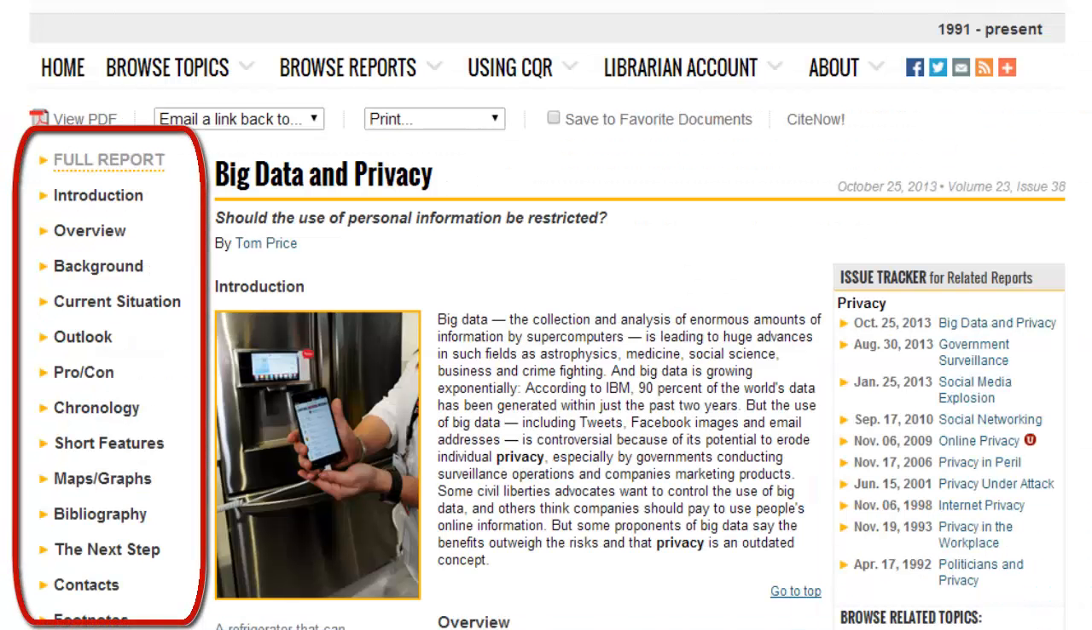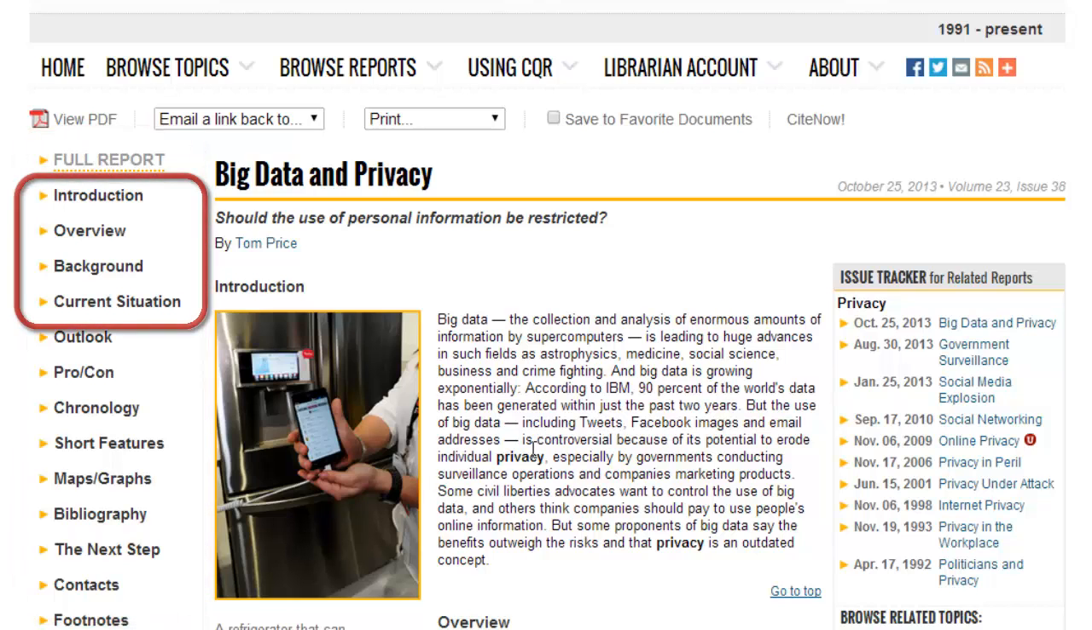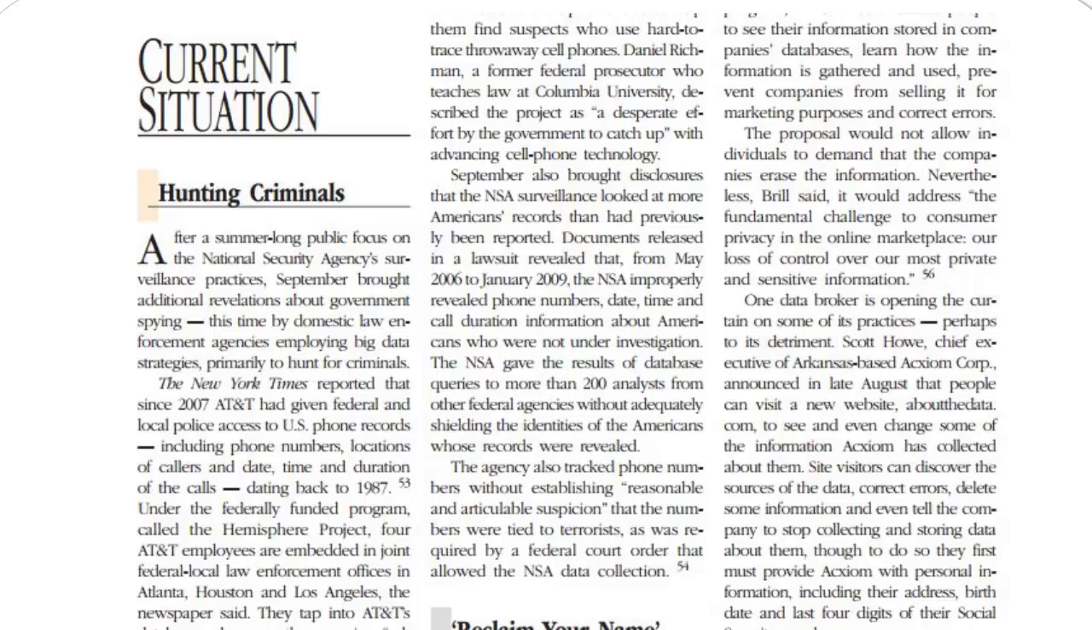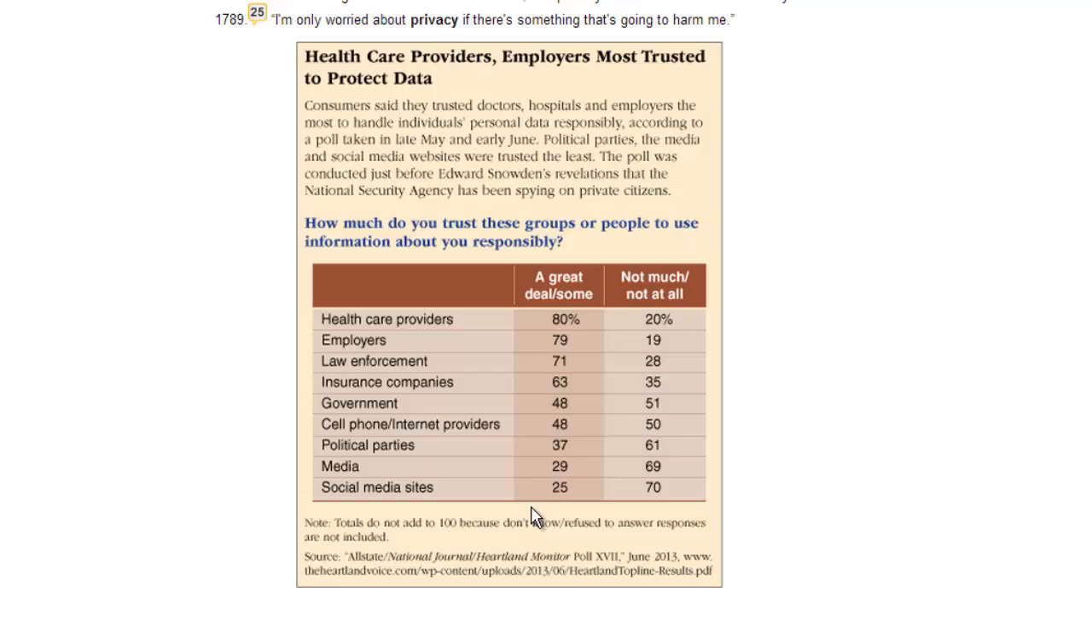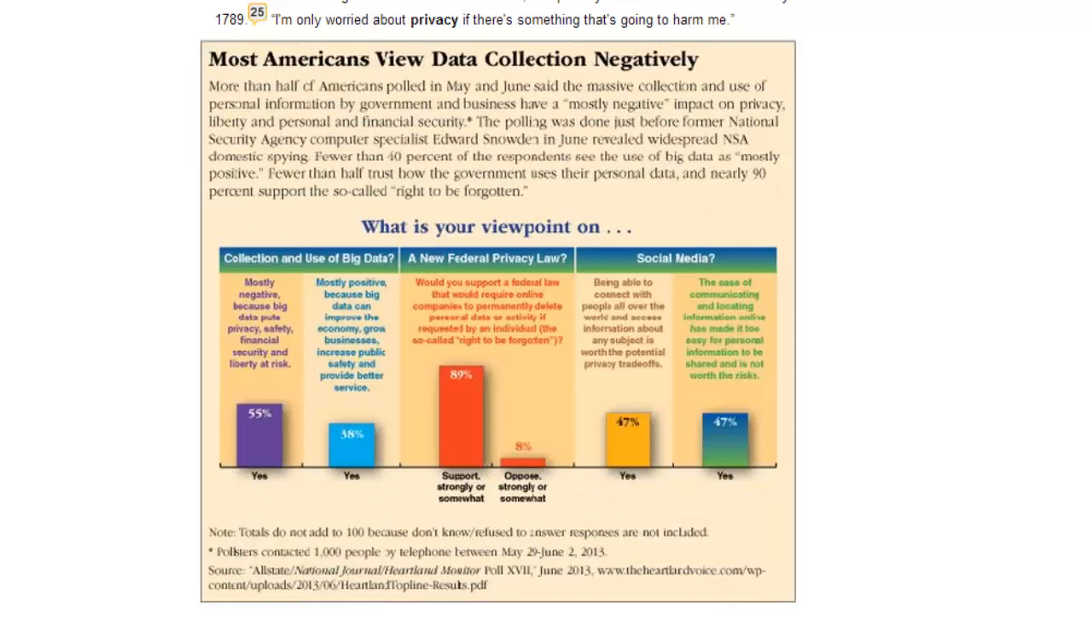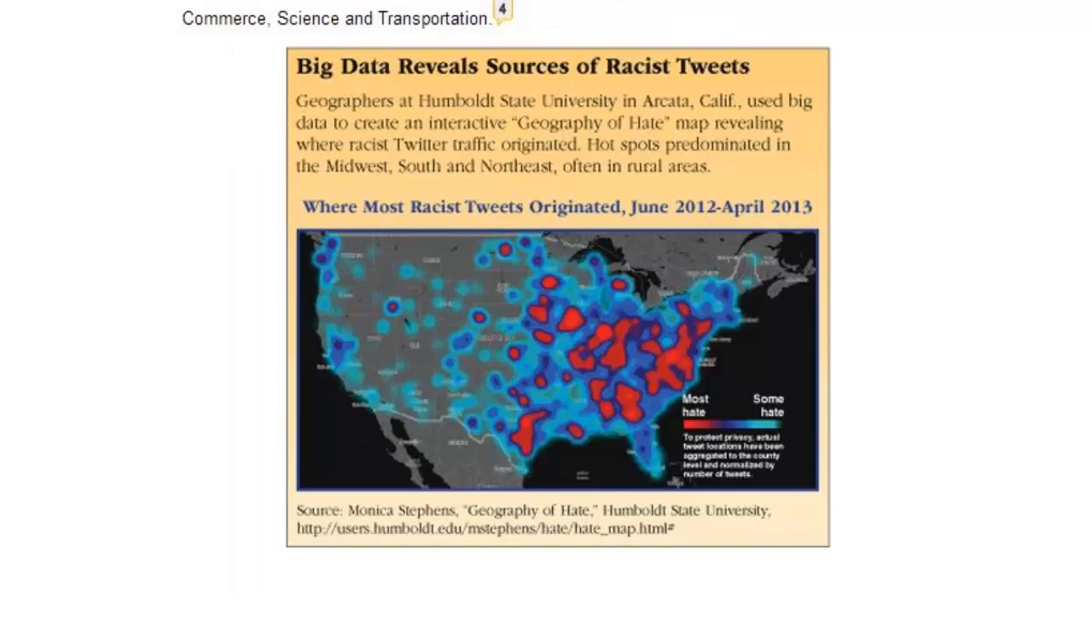These are the various sections. They start with an introduction and overview, some background information, and a description of the current situation. These sections usually contain some useful statistics, including opinion polls or facts about the United States.